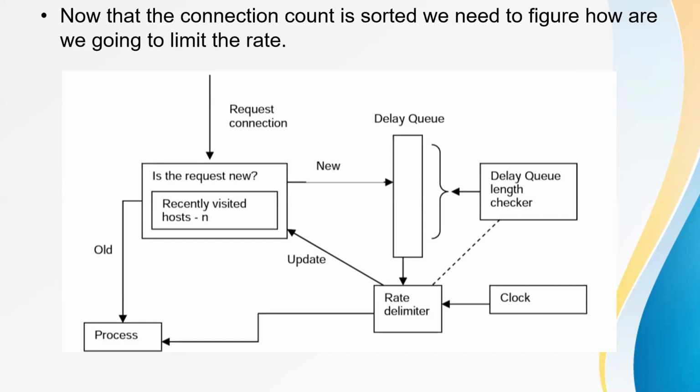through the rate delimiter to throttle the rate of new connections. In turn, it updates incoming requests either not to be processed or alerts the system administrator to take suitable actions.